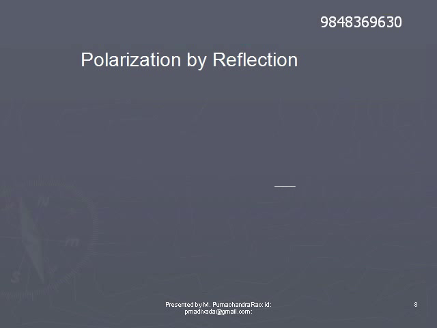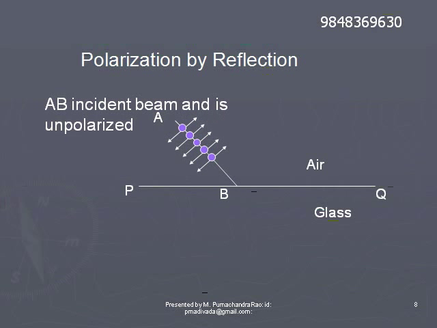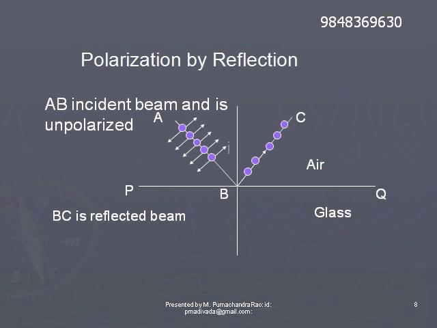Polarization by reflection. Let us consider PQ as the separation of two media. In the downward direction it is the denser medium, and in the upward direction it is the rarer medium. An unpolarized light beam is incident along the path AB.